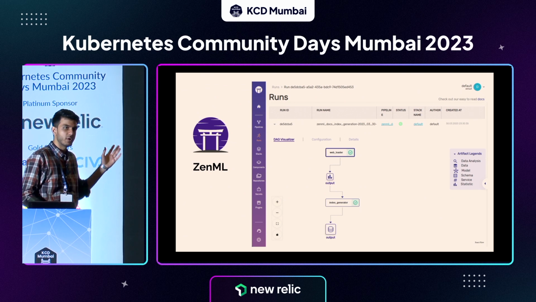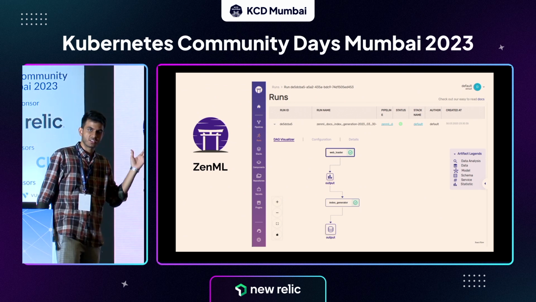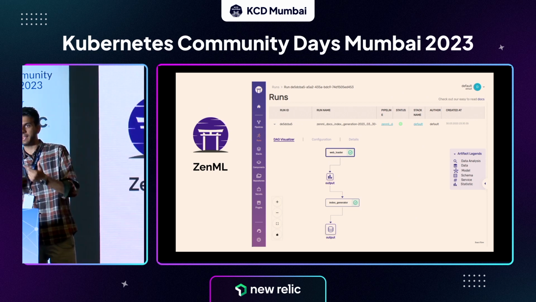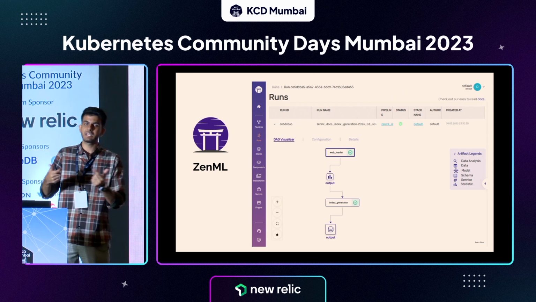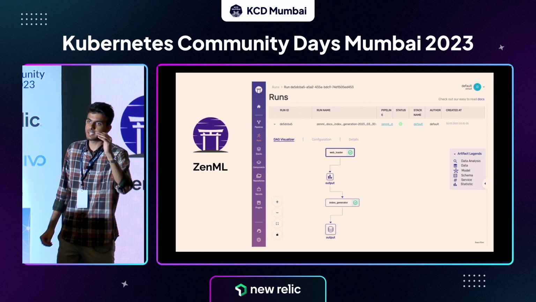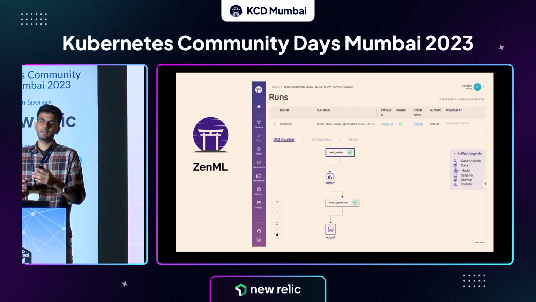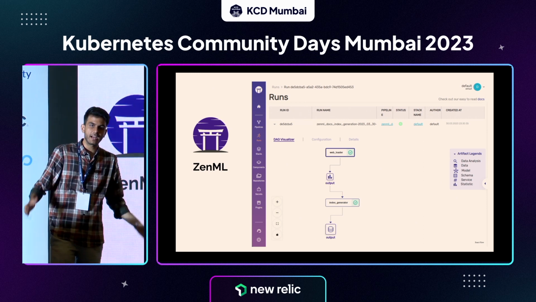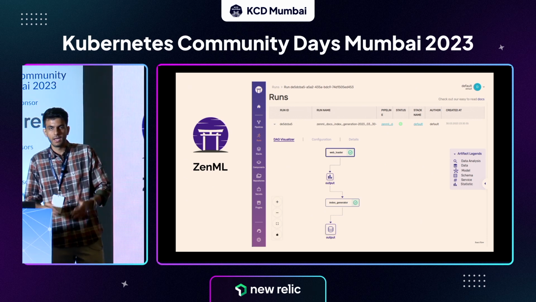So ZenML is an open source tool which you can use for such things. ZenML allows you to define pipelines in Python itself. A lot of ML applications are built in Python. ZenML is just a library: you can pip install zenml, and then it allows you to define certain steps in your code. You just annotate any Python function with a @step decorator, and that makes it a step in the pipeline. And then you can define a pipeline as well.